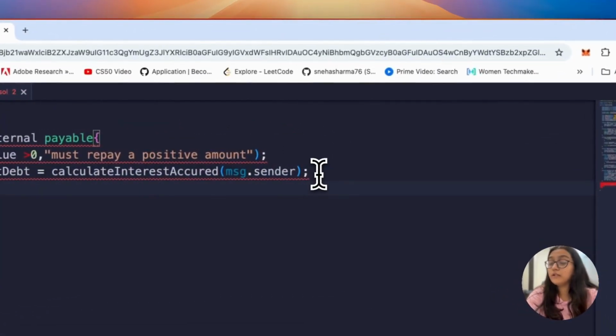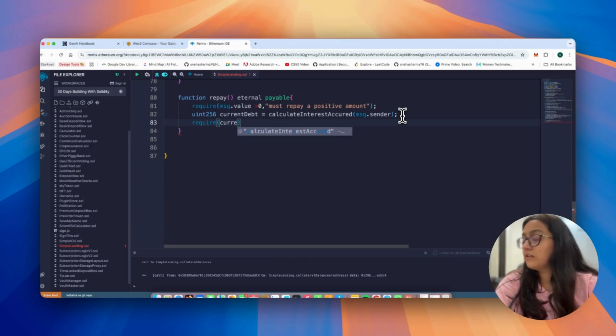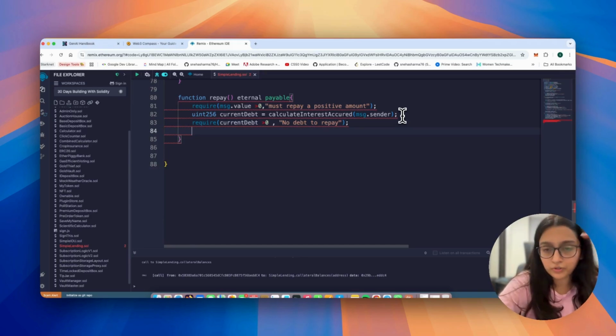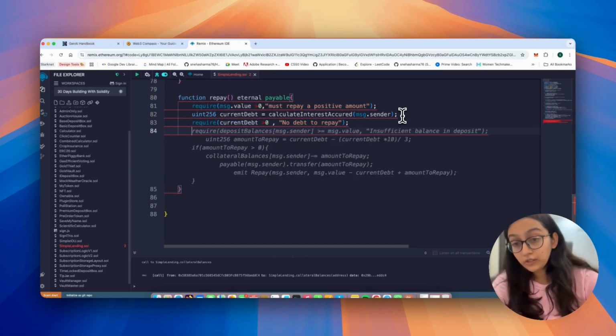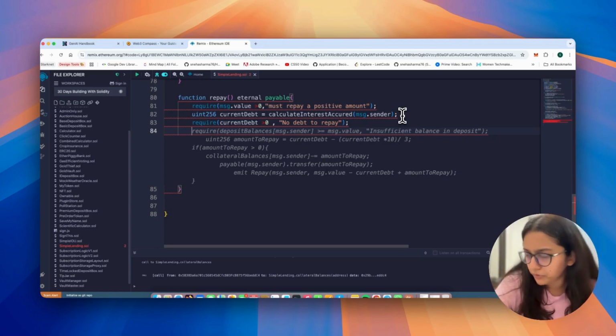Now, we will also check another require: the current debt is greater than 0. Otherwise, we'll say, hey, no debt to repay. Great. I mean, come on, this is also an important question. It's not necessary that you're trying to repay only if you had debt. Might be you were mistaken. So you have to check all of these.